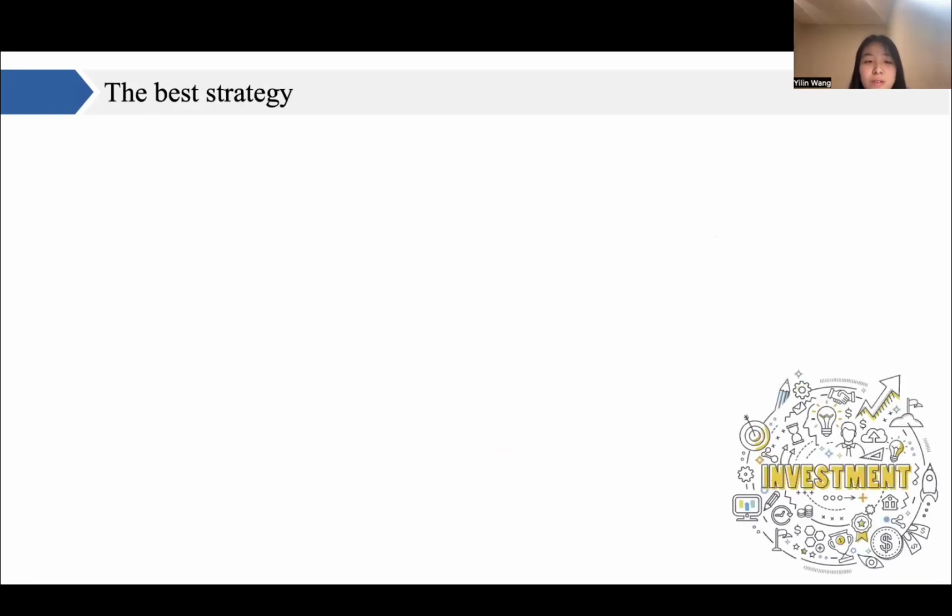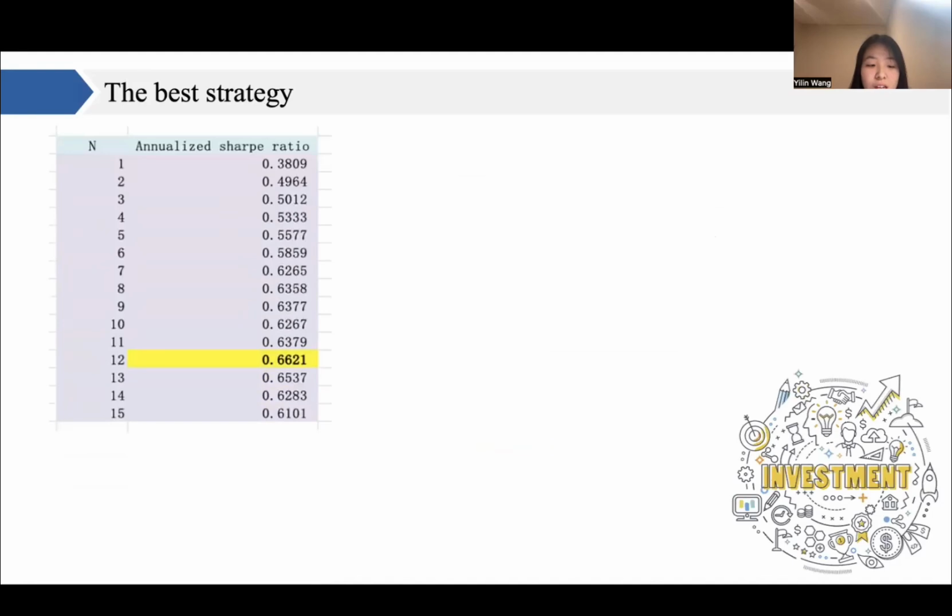Lastly, we will talk about the best strategy. The best strategy performs well when it has the largest annualized Sharpe ratio, as it represents that they can get more excess return under the same risk.